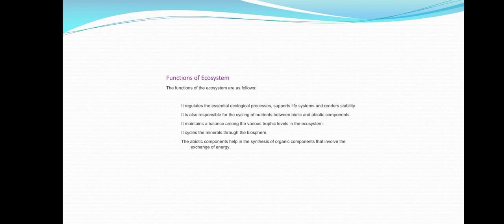Next we are going to learn the functions of an ecosystem. The functions of the ecosystem are as follows. It regulates the essential ecological processes, supports life systems and ensures stability. The next one is that it is also responsible for the cycling of nutrients between biotic and abiotic components. The third one is that it maintains a balance among the various trophic levels in the ecosystem. The fourth one is that it cycles the minerals through the biosphere.